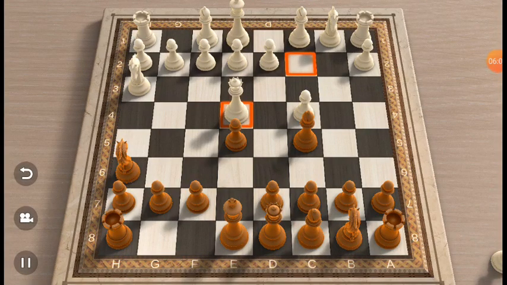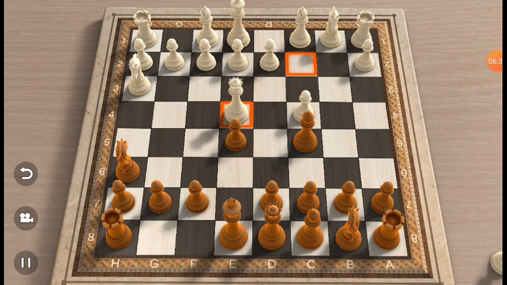Let's assume this guy comes here. Now, if you look at this queen, it can either take pawn h7, but that pawn h7 is not an emprise. It can also take pawn b7. Pawn b7 is not an emprise. Pawn h7 is not an emprise because the rook is protecting that pawn. Pawn b7 is not an emprise because bishop c8 is protecting that. But pawn e5 is an emprise. Why? Because there is nothing protecting that pawn.